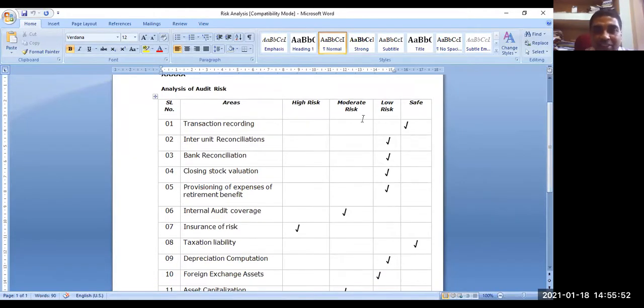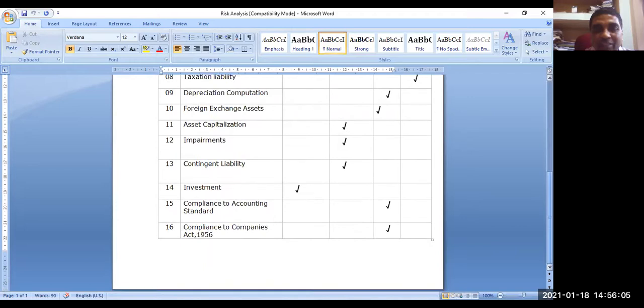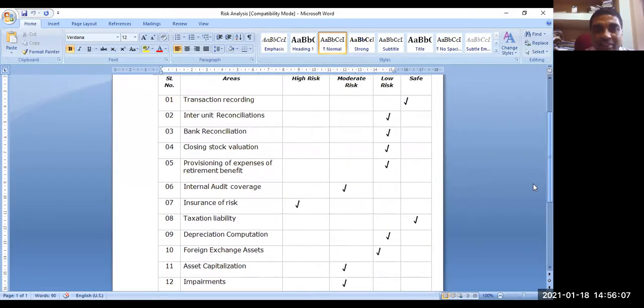Let us say transaction recording, it is safe. That means risk is not there. Inter-unit reconciliation, low risk. These are some low risk areas identified. Some areas are high risk areas. So this is how the auditor makes a risk analysis. Did you understand? Got some idea?